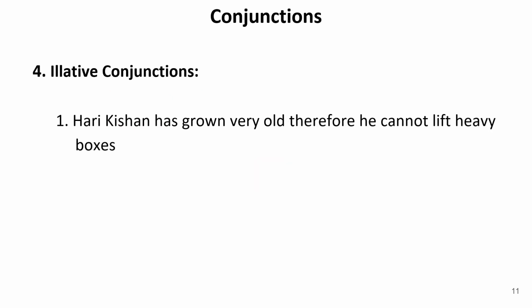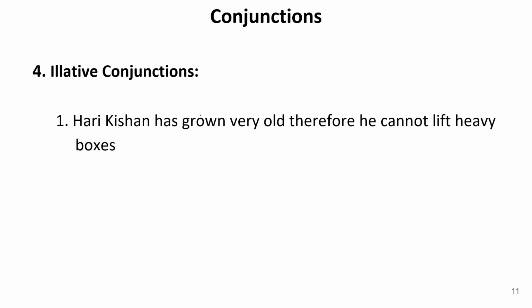We have another type of coordinating conjunction, that is illative conjunctions. Now what are these illative conjunctions? Illative conjunctions are the conjunctions in which we can see the reason of it when something happens, and we see the cause of it. And the conjunction that we are using to join these two sentences together is known as an illative conjunction. For example, Harikishan has grown very old. So this is one part of the sentence. Therefore, he cannot lift heavy boxes.